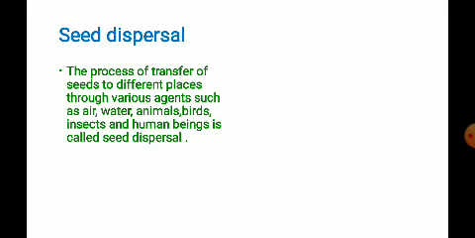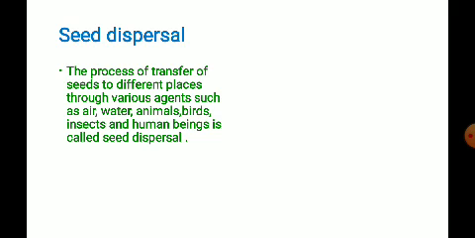So this is the human way of seed dispersal, growing the useful seeds which are necessary to human beings. Now we move on to the next way, the natural method. Here the natural ways of dispersal may be through different agents such as air, water, animals, birds, insects and human beings.